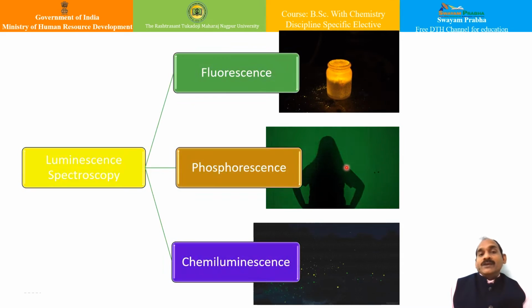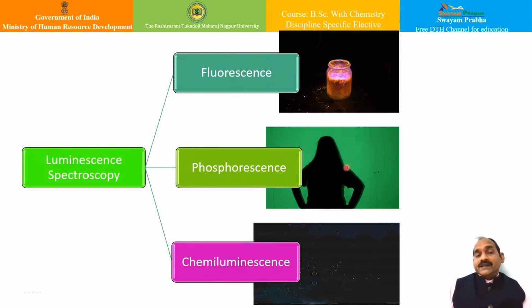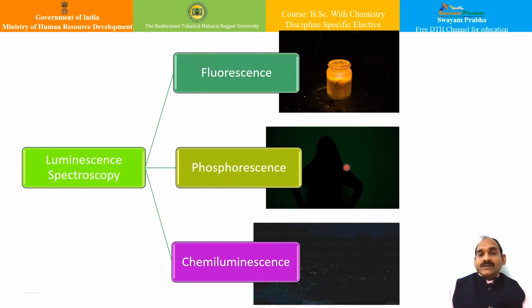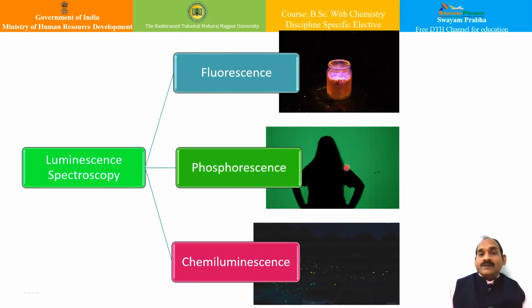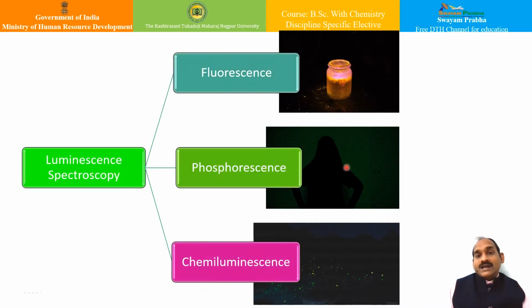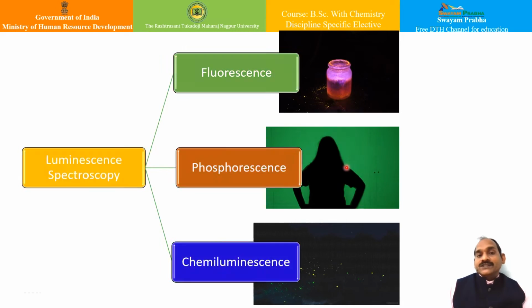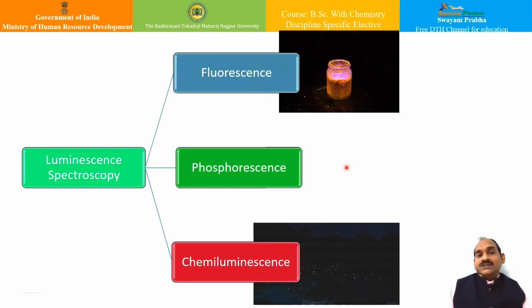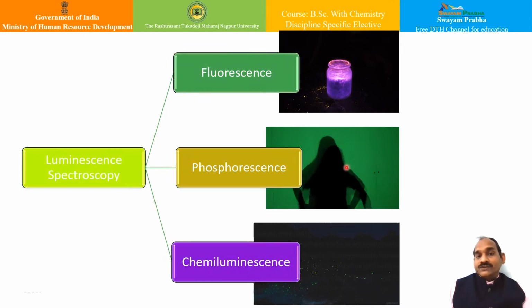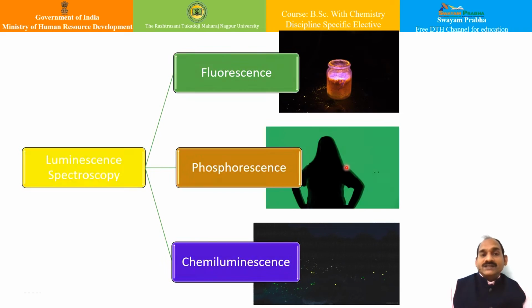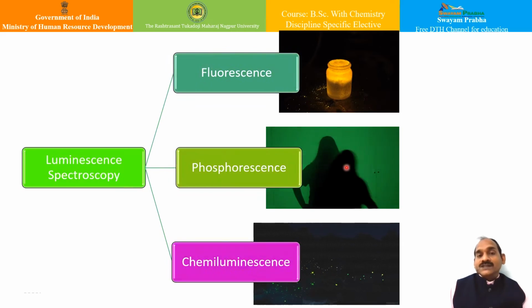The most important is chemiluminescence. Many times what happens is, instead of returning to the ground state from either the singlet excited state or the triplet excited state, a certain chemical reaction results in the formation of products which are in electronically excited states. When these excited molecules return to the ground state, they emit extra energy in the form of visible light radiation. Such a phenomenon of emission of visible light through a chemical reaction is known as chemiluminescence. So we will see the other important aspects of chemiluminescence.